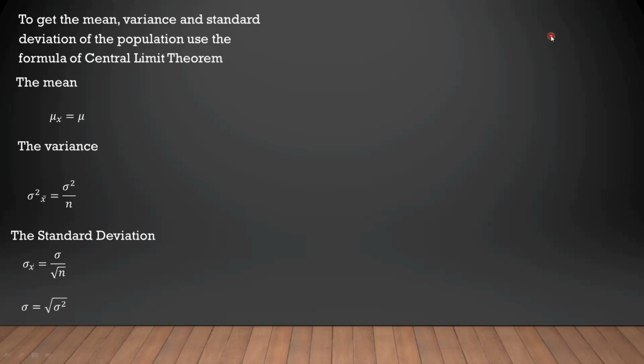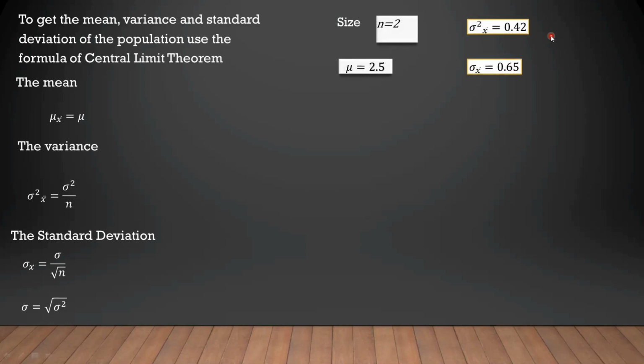So the observation is, meron tayong 2, which is size. Yung mean natin na 2.5. Yung variance natin na 0.42. And ang ating standard deviation na 0.65.